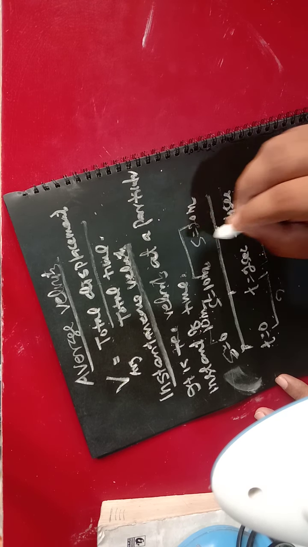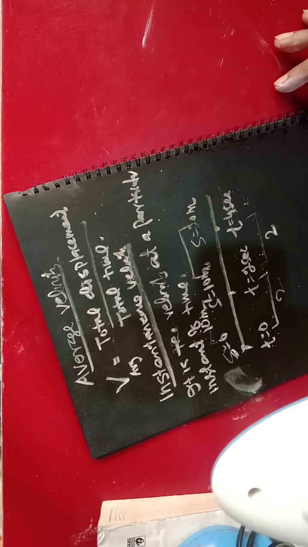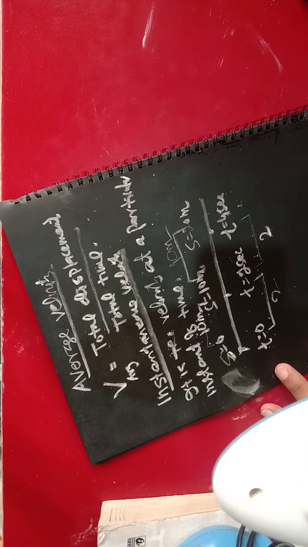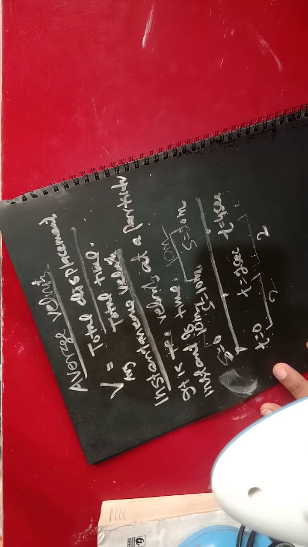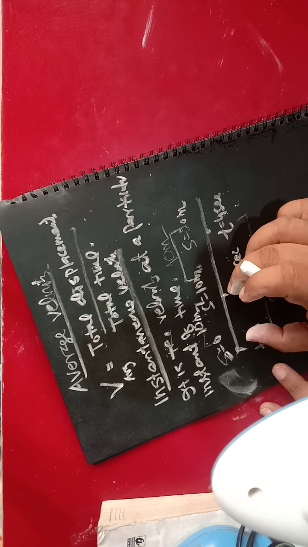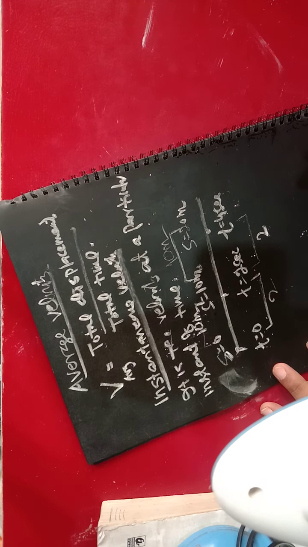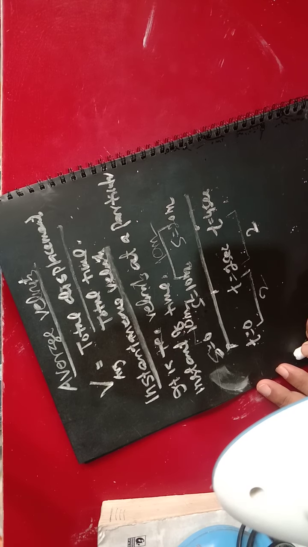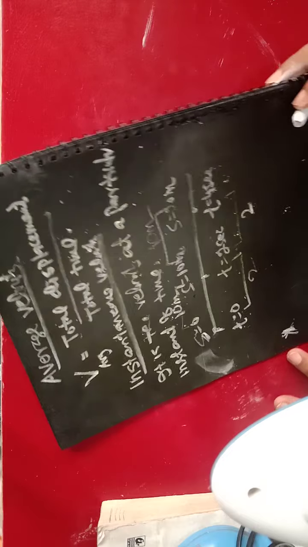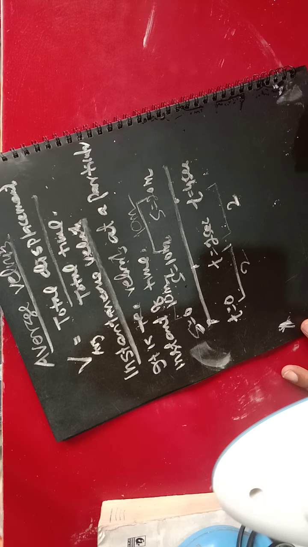Otherwise, if the direction is changing, we can calculate the velocity in different ways. This is also 10 meter. So here what are you getting? The displacement is changing by an equal rate. My point is, if the velocity is changing by a uniform rate, an equal rate, what will be the average velocity?